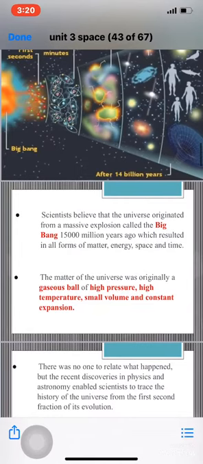The matter of the universe was originally a gaseous ball of high pressure, high temperature, small volume, and constant expansion. It was expanding continuously, okay, until the Big Bang occurred.